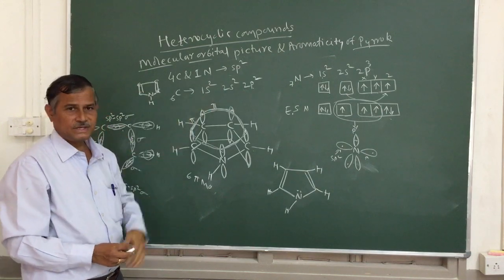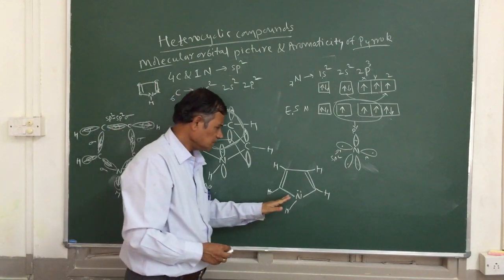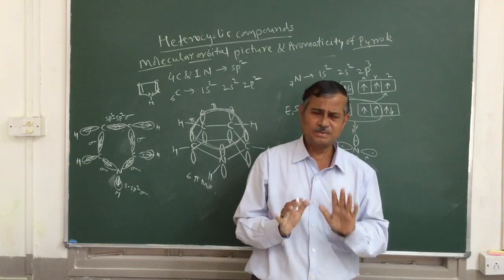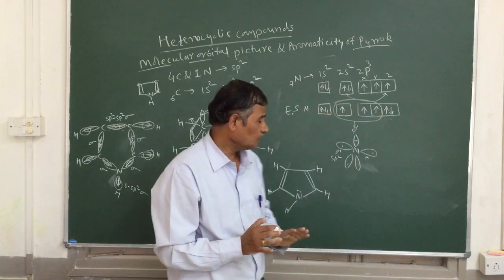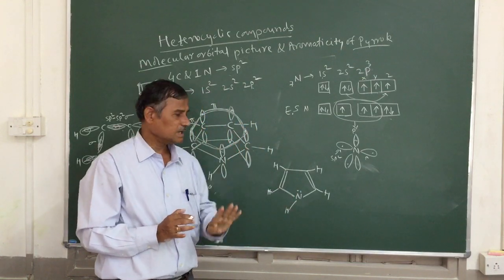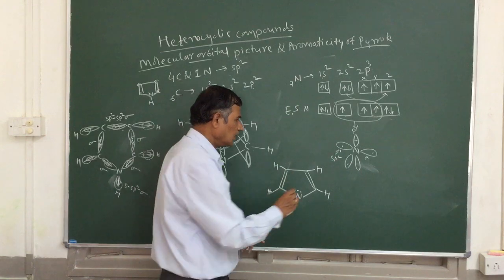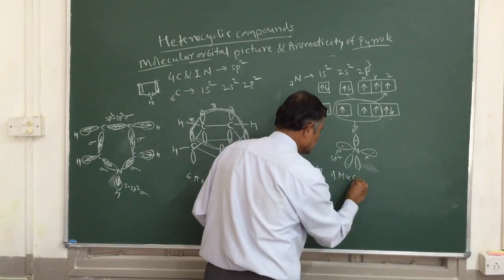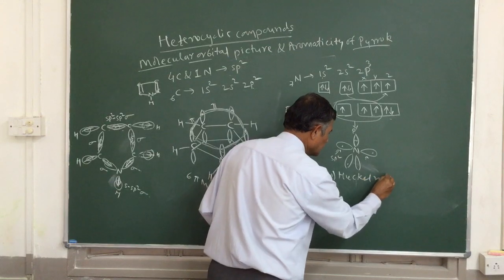Now coming to the aromaticity. Pyrrole is structurally similar to benzene. So there are 4 points which you are going to write here. First, pyrrole also satisfies Huckel's rule. What is Huckel's rule?